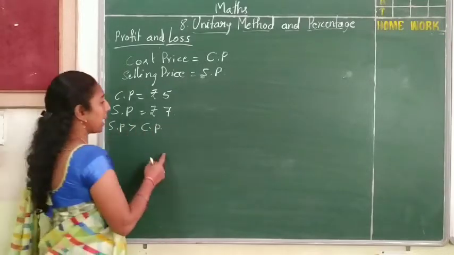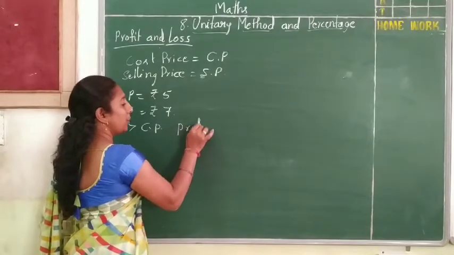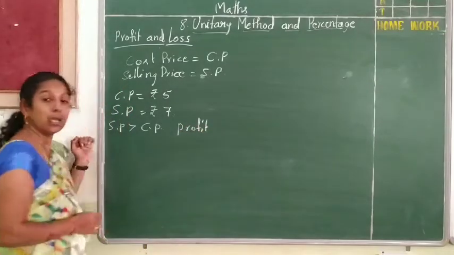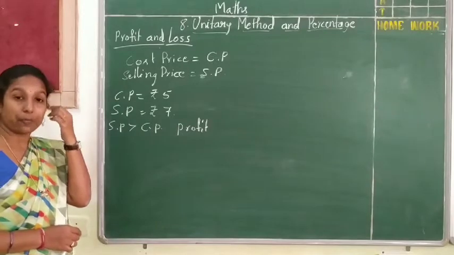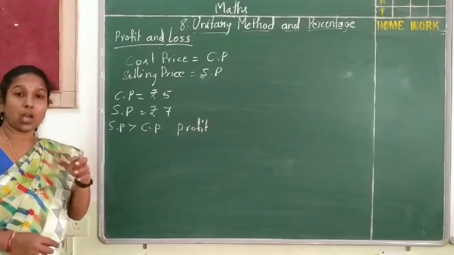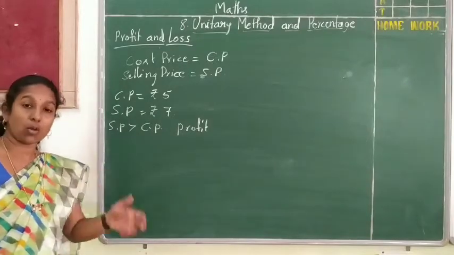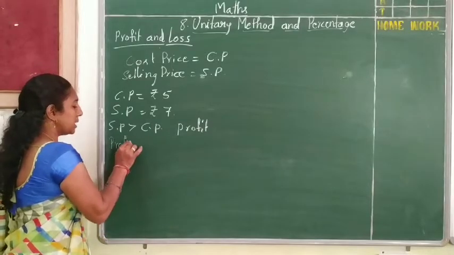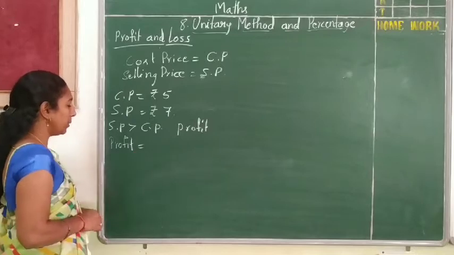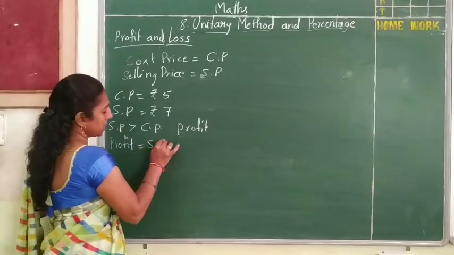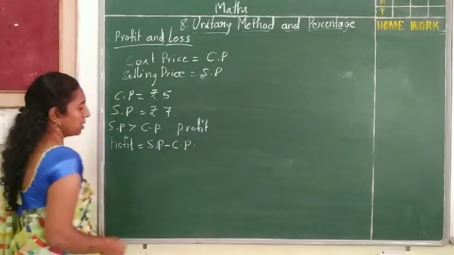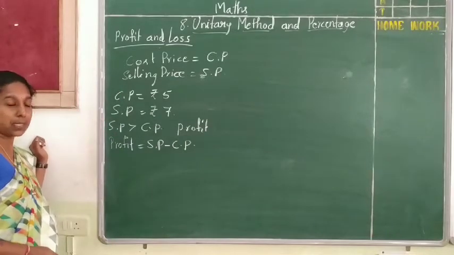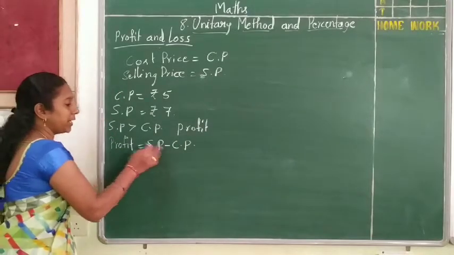So here what will happen? He will get a profit. How much profit has he got? We have a formula for this. That is, profit is equal to selling price minus cost price. That is the profit. How can we find it?